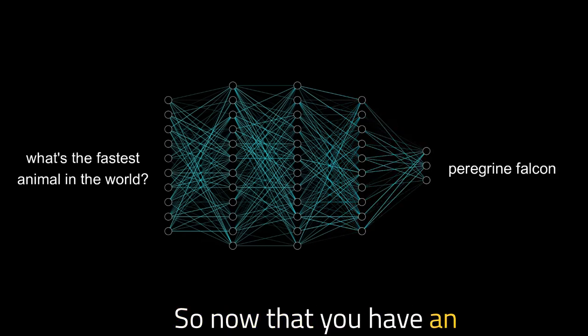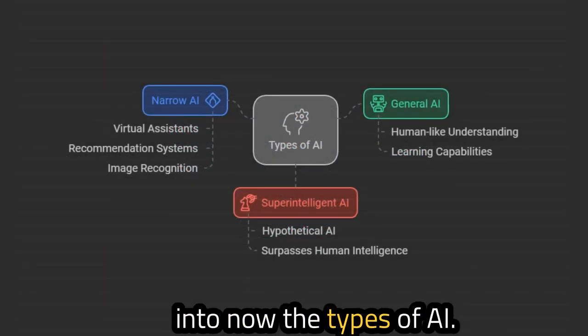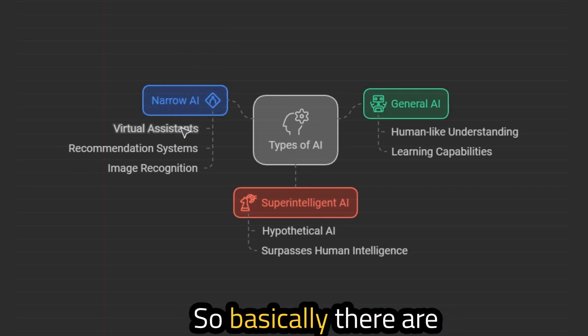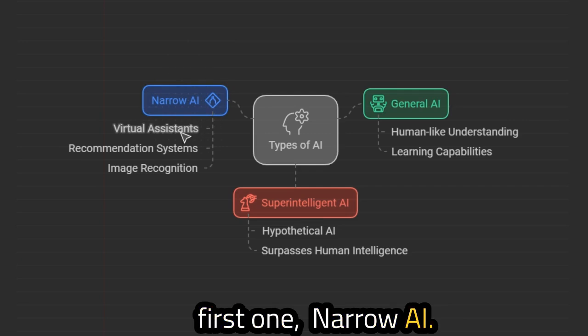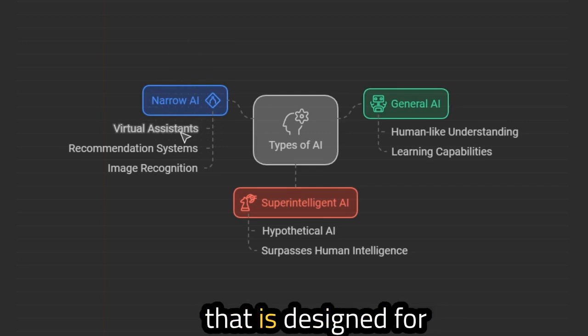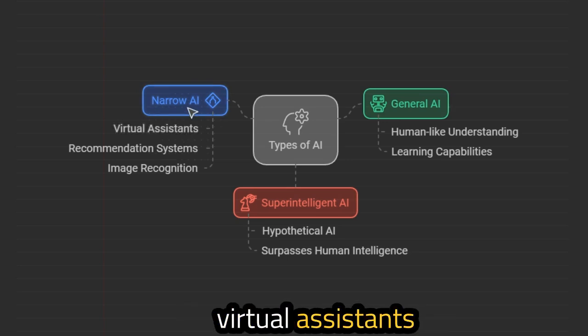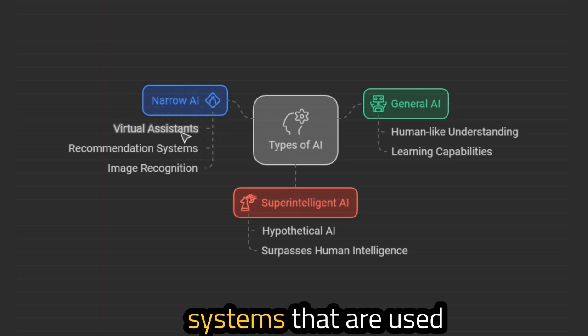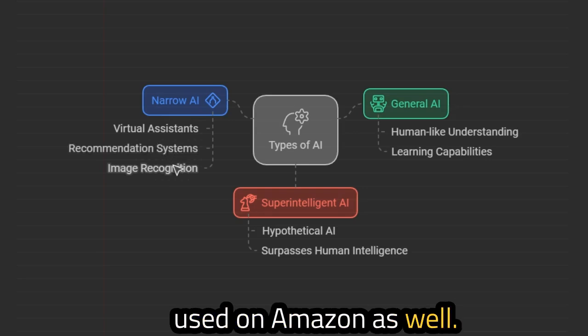Okay, so now that we have an idea of what artificial intelligence is, we're going to get into the types of AI. So basically, there are usually 3 types of AI. So we have the first one, narrow AI. Narrow AI is AI that is designed for very specific tasks. So these tasks include virtual assistants like Siri or Alexa. And then we have recommendation systems that are used in Netflix, and then they're also used on Amazon as well.